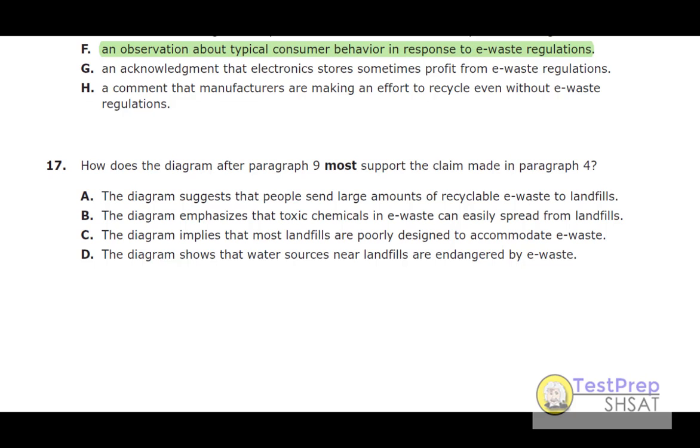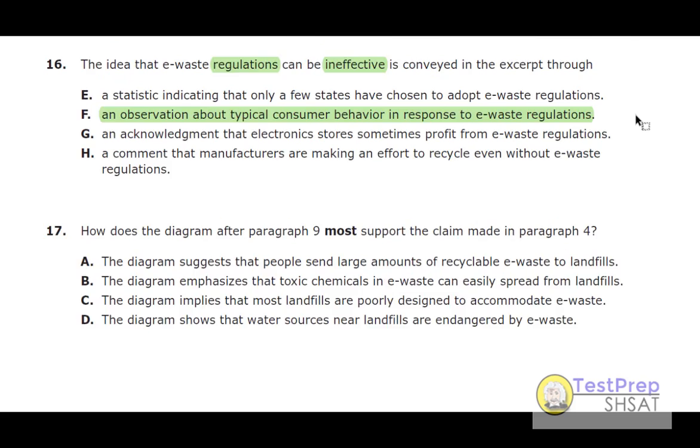17. How does the diagram after paragraph 9 most support the claim made in paragraph 4? So "most support." That tells me some answers might partially be supported in the diagram, but not the best core idea. So let's look at the diagram.